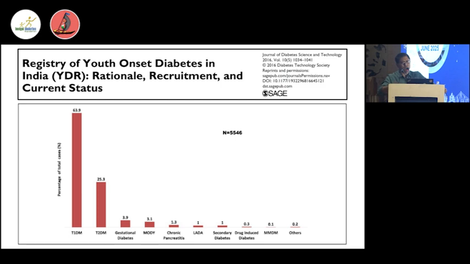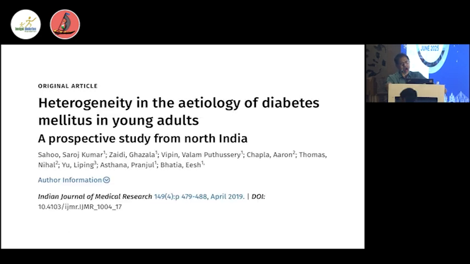As we all know from our student life, young diabetes is mainly type 1 diabetes, because a child presenting at around 12-15 years of age, maybe with very poor glycemic control and osmotic symptoms, has type 1 diabetes, whereas a 45 or 50 year old diabetic individual has type 2 diabetes. That was taught in our student time.